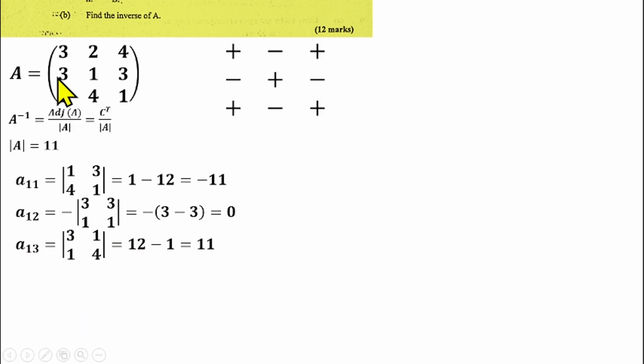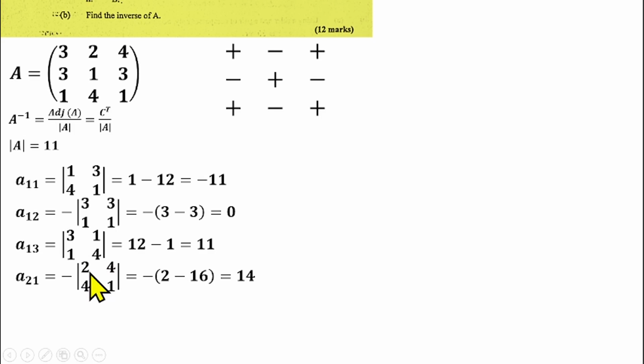Then also I will move to this element here, which is the element in the second row, first column. That will be A21. The positional sign is minus, so I have minus. Then I will reduce this matrix to 2 by 2 by closing the second row, first column. I have 2, 4, 4, 1 left. I will find the determinant of that as well.